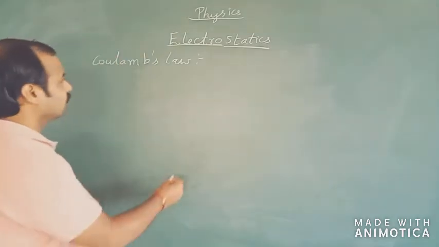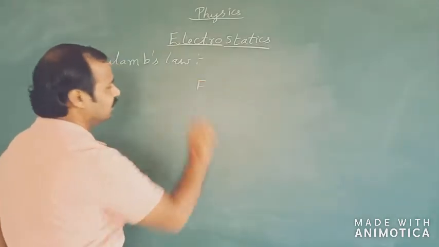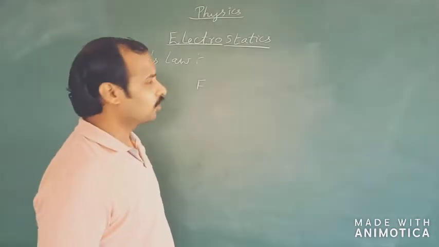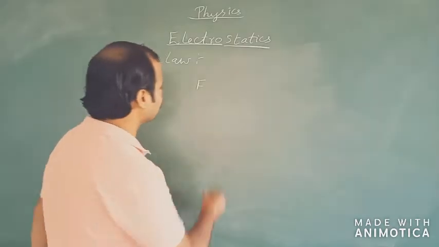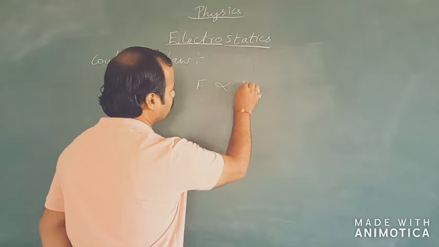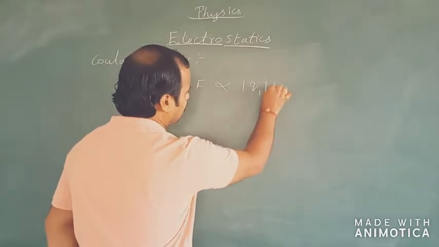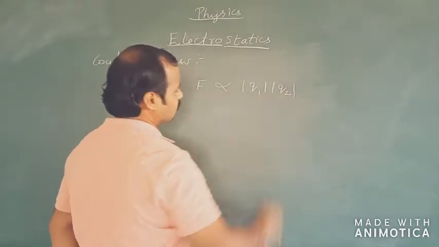Coulomb's law states that the electrostatic force, of either attraction or repulsion, will always be proportional to the product of the magnitudes of the two charges.